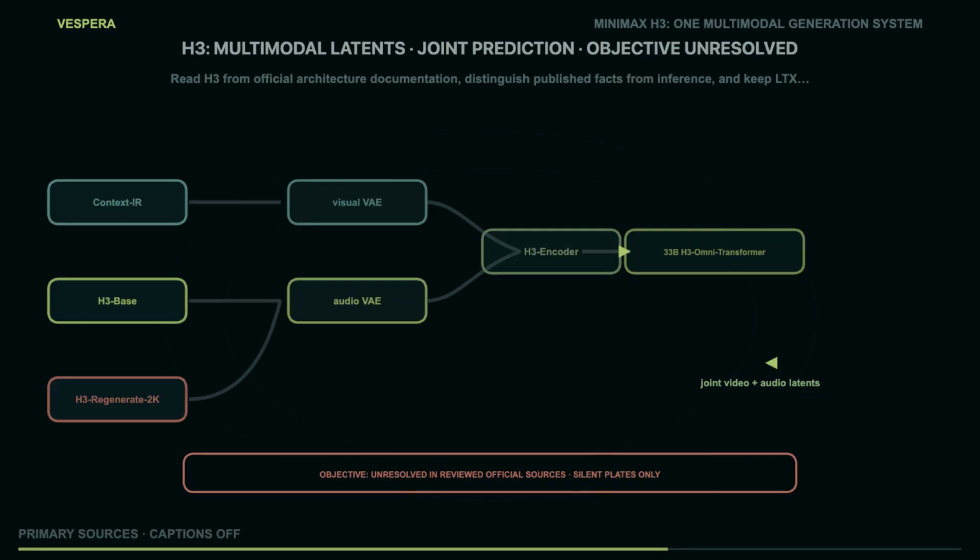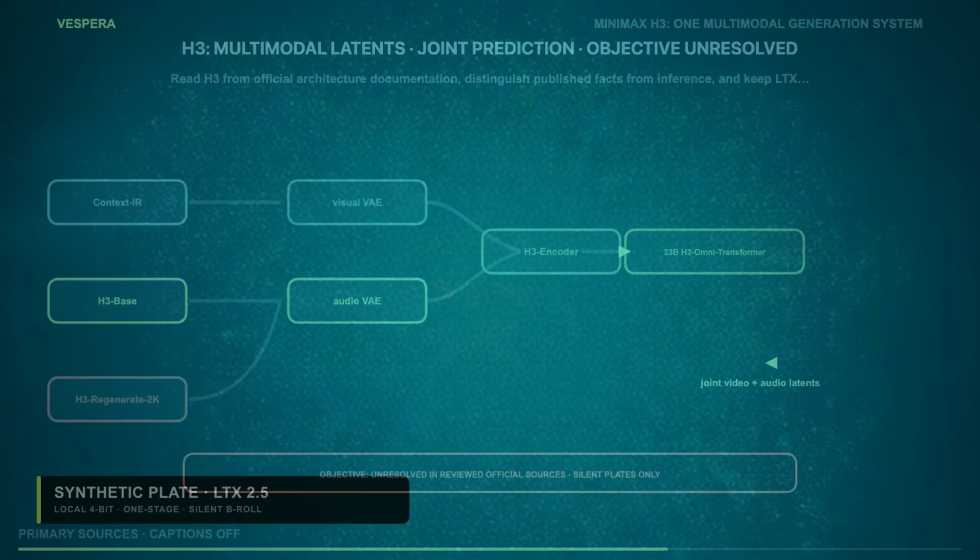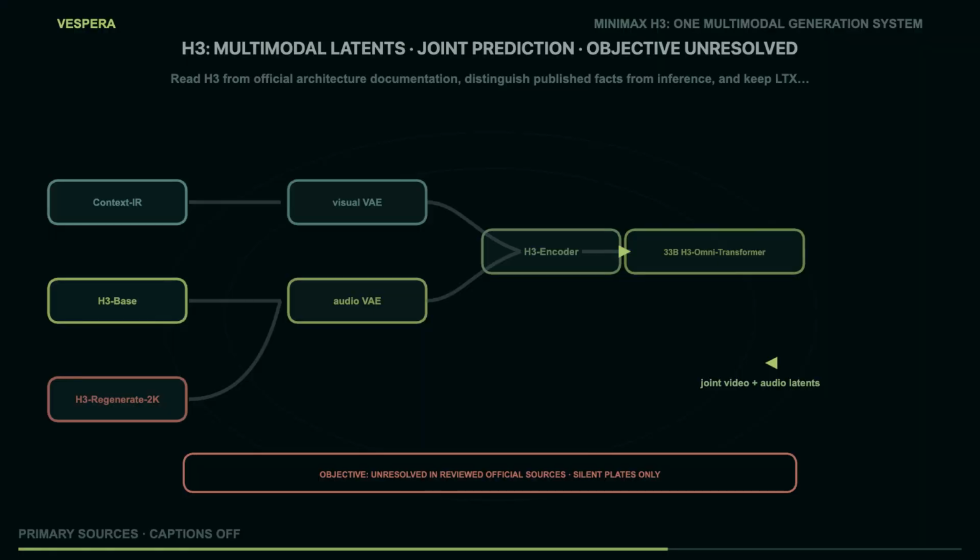So the architecture plate keeps our language disciplined. On the left, a prompt and optional frame conditions enter an H3 encoder. In the middle, video and audio latent streams meet the Omni transformer. On the right, separate decoders produce the visual and audio artifacts. Then a large evidence boundary says, exact objective unresolved in the sources used for this episode. We can describe the inputs, the latent representations, the joint prediction claim, and the output family. We should not invent a diffusion versus flow label for the checkpoint simply because that label would make the family tree look tidy. The distinction matters because system descriptions travel faster than training details.